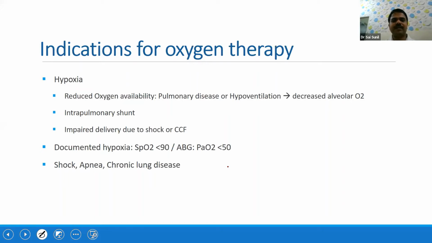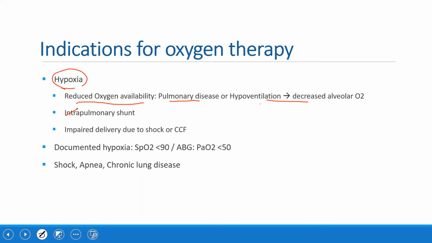As I was mentioning in the previous slide, it is useful whenever there is a problem in the lung or pulmonary blood vessels. Hypoxia can be due to various reasons, like reduced oxygen availability, which can be due to lung disease itself or hypoventilation. The baby is not breathing, an apneic baby, or an asphyxiated baby where there is hypoventilation and decreased alveolar oxygen. If you give more oxygen, it can be useful in that particular baby. If there is intrapulmonary shunt, it can again be useful. If there is shock or congestive cardiac failure, again it is useful.